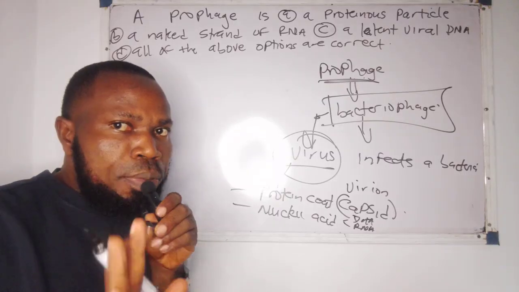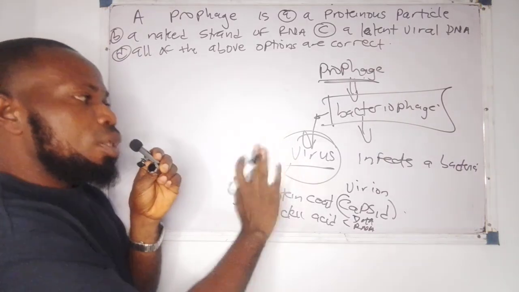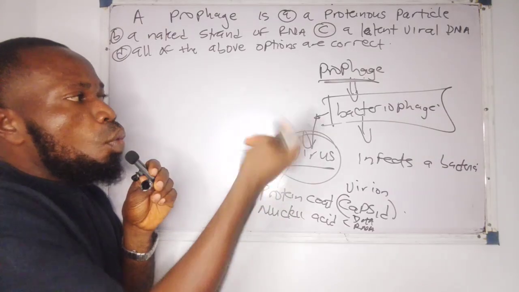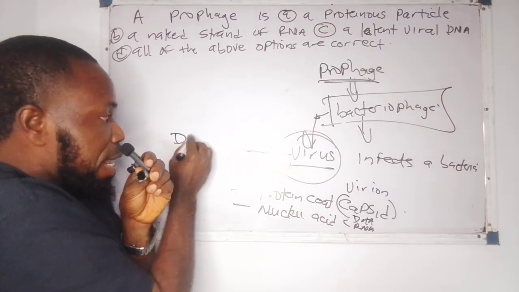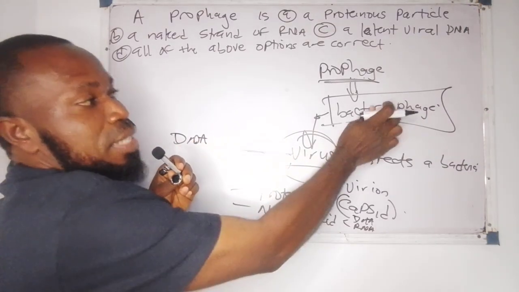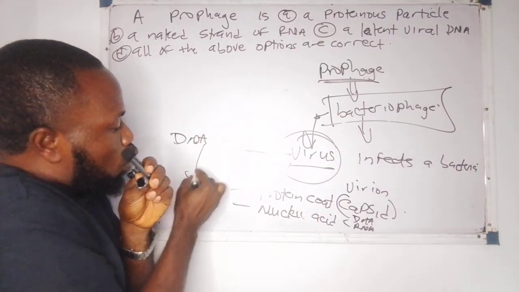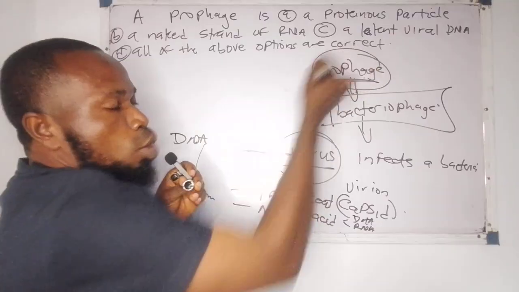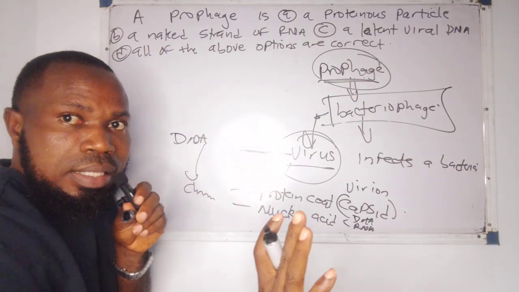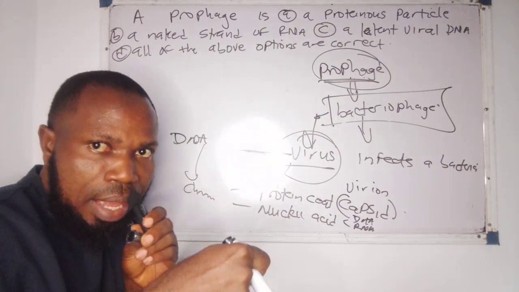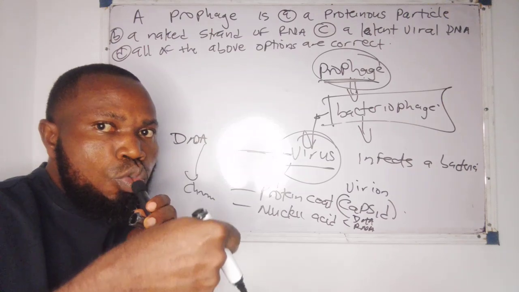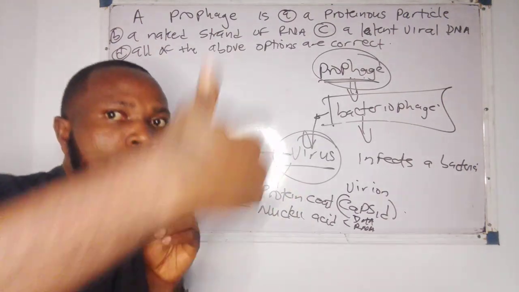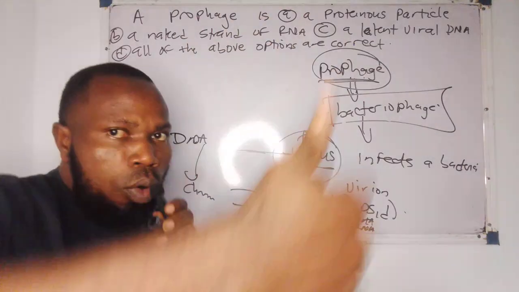That's why I said I don't want to jump into it. Now let me break it down. We agree already that a bacteriophage is a virus. We're saying the DNA of a bacteriophage that infects the chromosome of a bacteria is what is regarded as a prophage. And it's latent. That means it's not dormant, it's just there. So if the bacteria want to replicate, it will replicate along with the bacteria. So it keeps on going on and on.